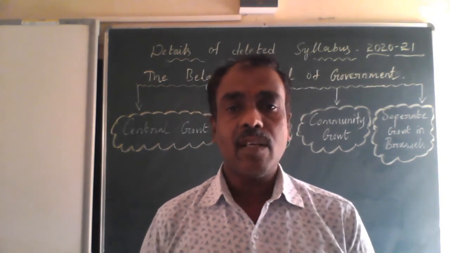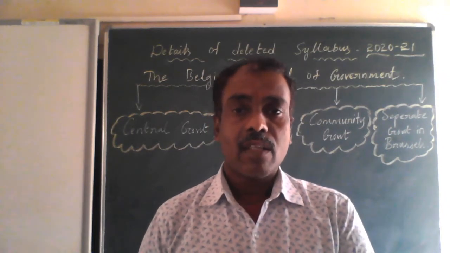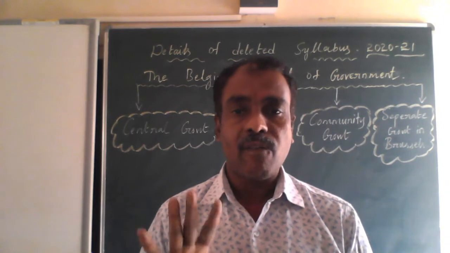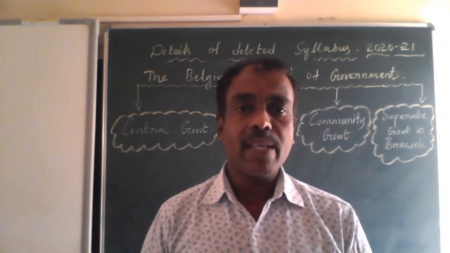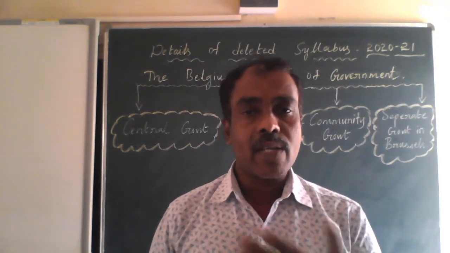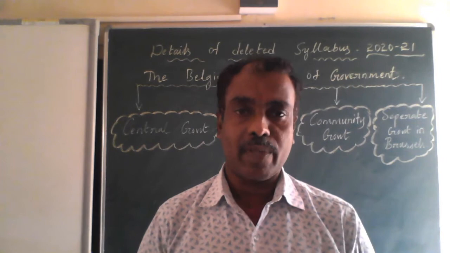Between the 1970s and 1993, the Belgium leaders amended their constitution four times. By amending their constitution, they brought a lot of changes in the power sharing system in the government.